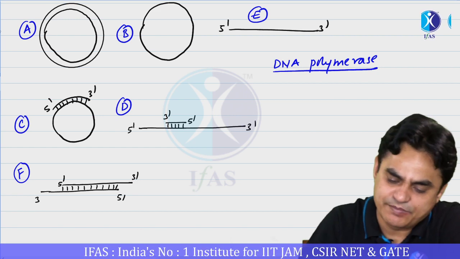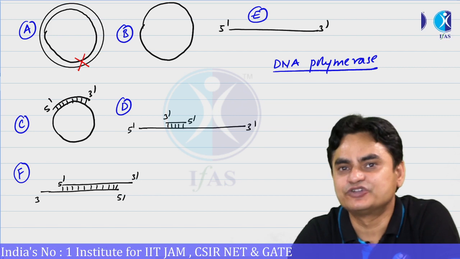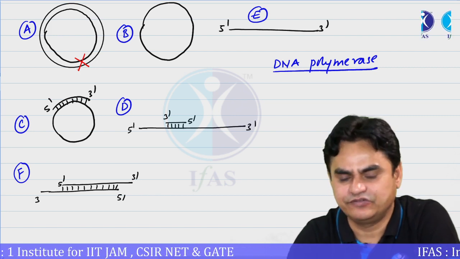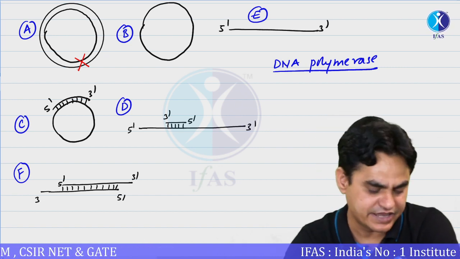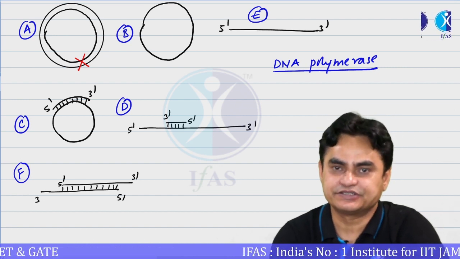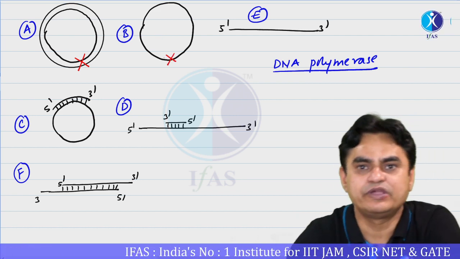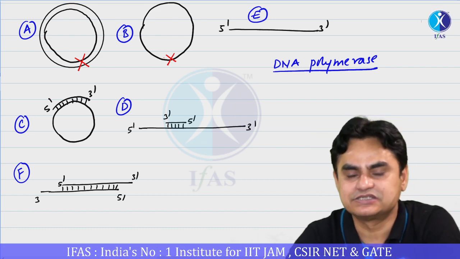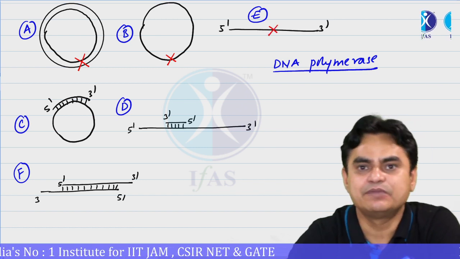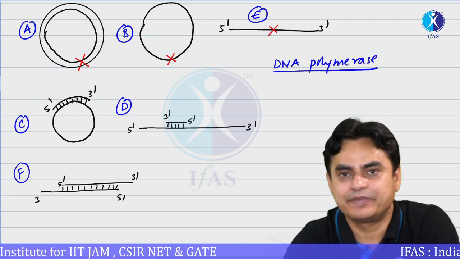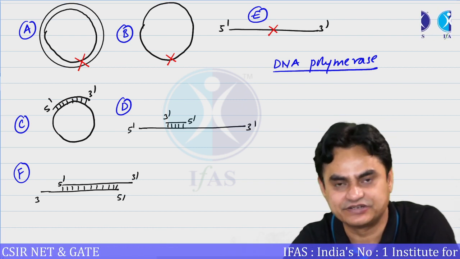In case 1, DNA polymerase will not be able to replicate because the DNA is not single stranded. First you need a helicase, that we will study later on, but if it is double stranded, DNA cannot be replicated. Here the DNA is single stranded, but there is no free 3' end where a DNA polymerase can extend. Here also a single stranded DNA template is available, but the replication cannot be continued because DNA polymerase needs a free 3' OH for an extension.